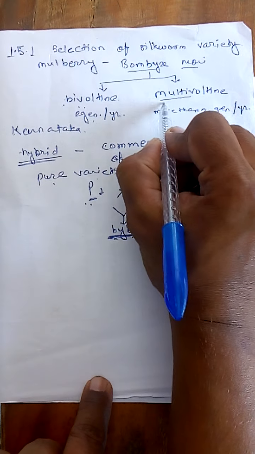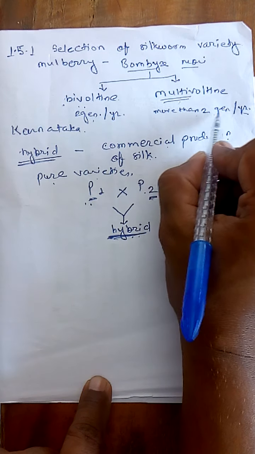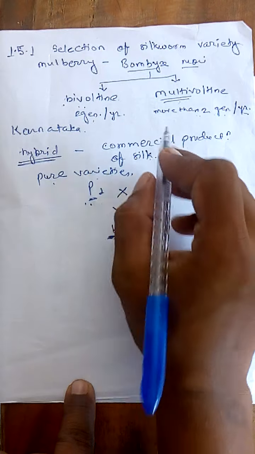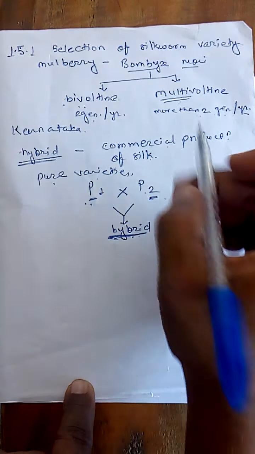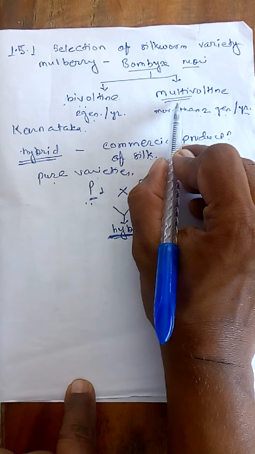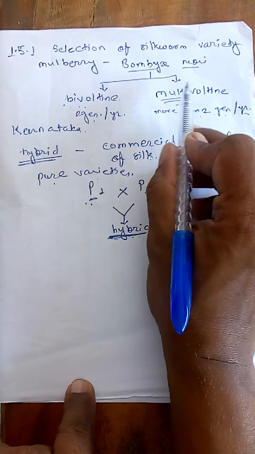The name multivoltine itself indicates that in a year they produce more than 2 generations. That means throughout the year, in any type of environmental situation, these moths or silkworms are able to survive and produce their next generation.